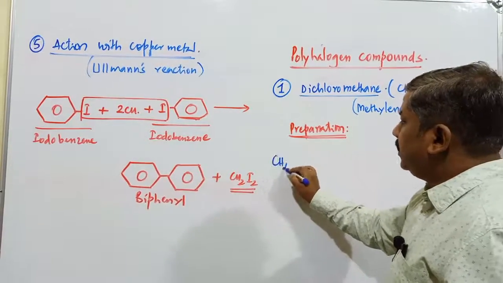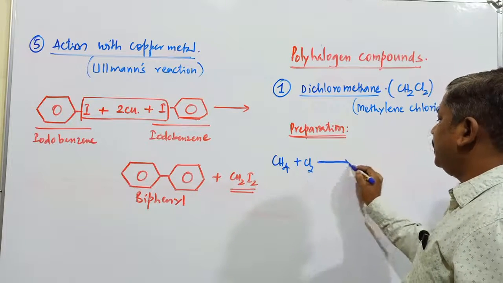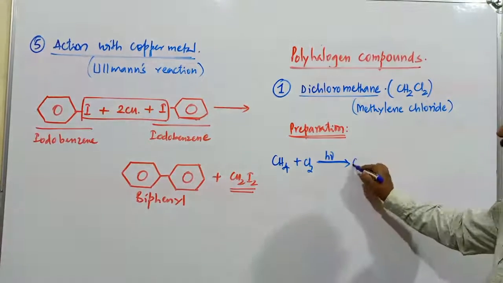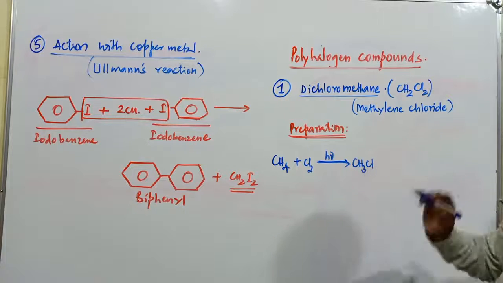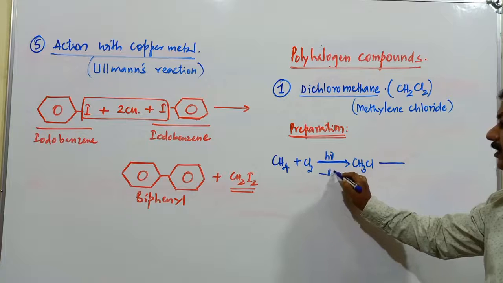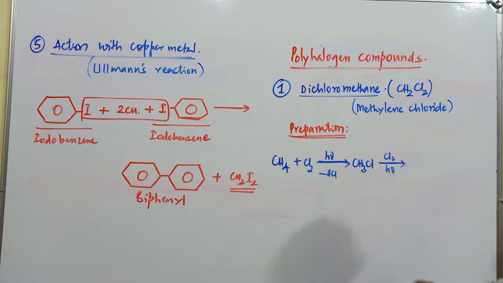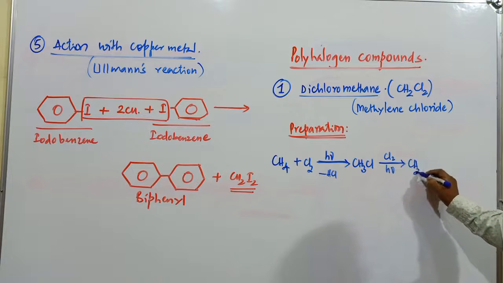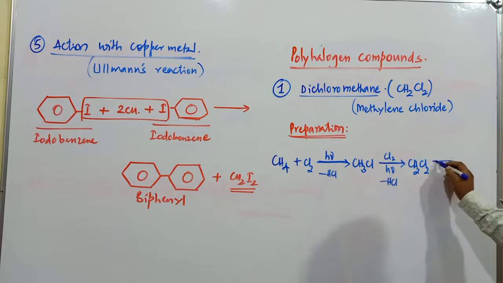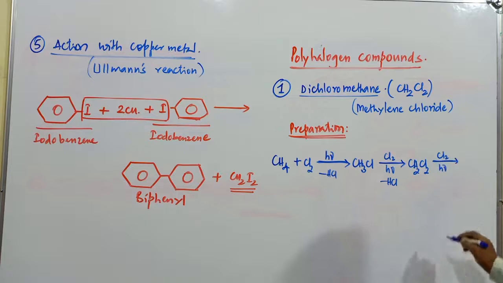Here this is methane. When this is treated with chlorine in presence of diffuse sunlight, what is the compound obtained? This is CH3Cl. What is the name of CH3Cl? Methyl chloride, minus HCl. Further, if it is chlorinated in presence of diffuse sunlight, what is the next compound? CH2Cl2. This is minus HCl. Next, the chlorination takes place in presence of same chlorine and diffuse sunlight. Next, the product is found to be what?